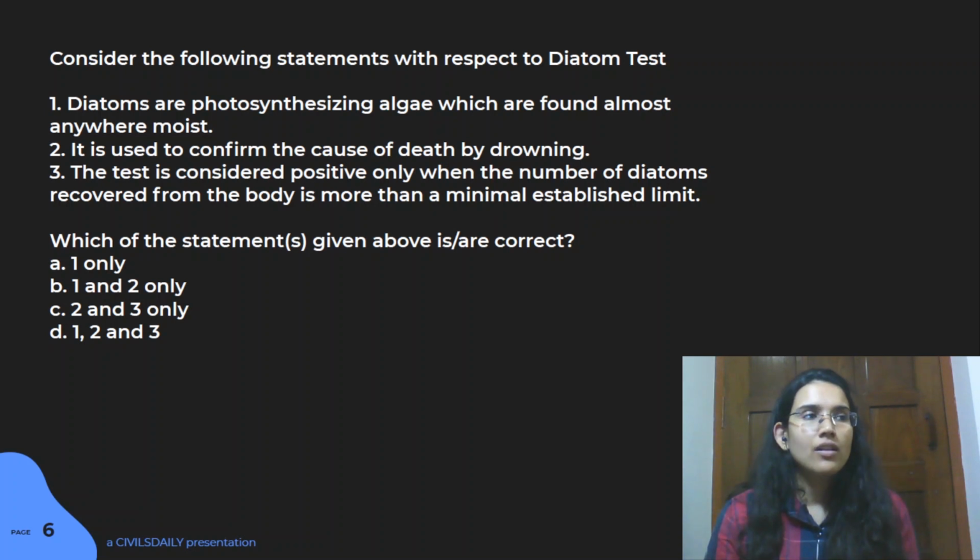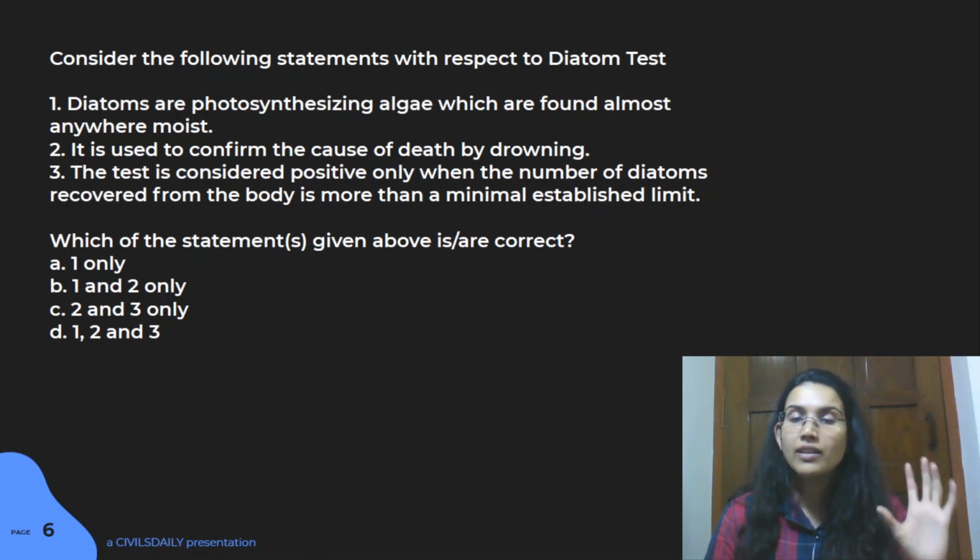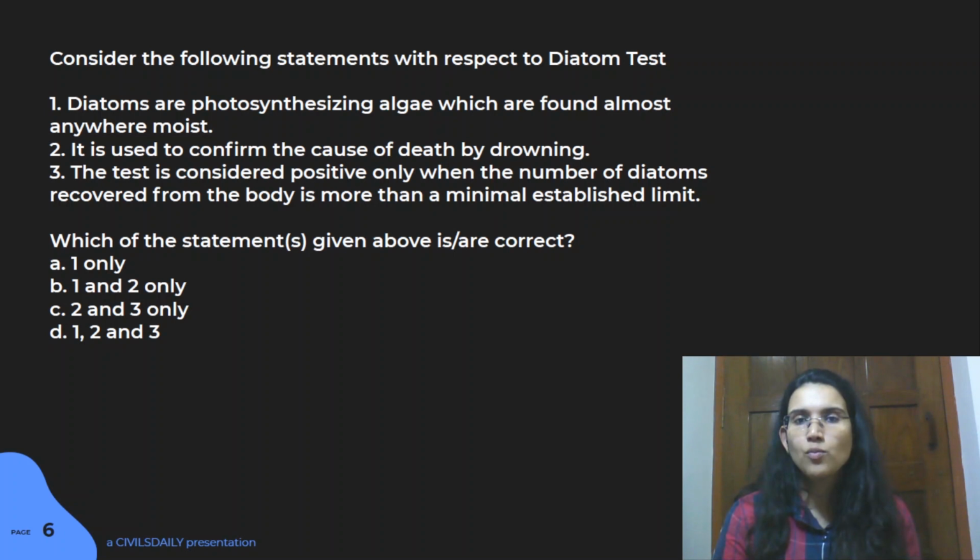So what happens is when a person is drowning, you inhale or gulp a lot of water, right? So that water sometimes reaches your lungs, and through that it enters your circulatory system and enters other parts of the body also. Like it might enter your brain, kidney, lungs, and bone marrow areas, right? So when a person dies by drowning, this happens. So if you take out that person's body and detect diatoms in various parts of the body, you will see that the diatoms will be present there, right?